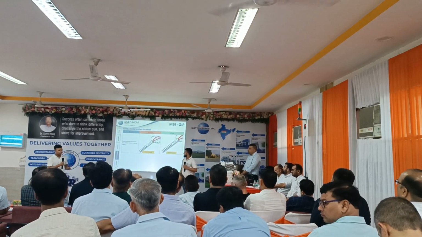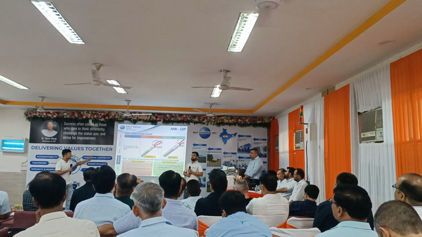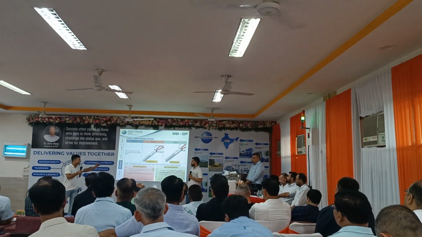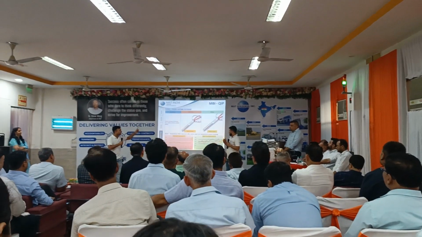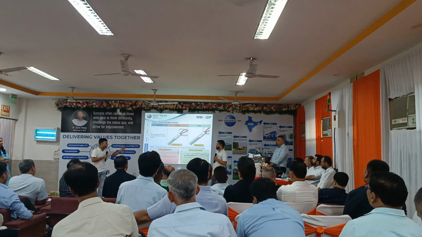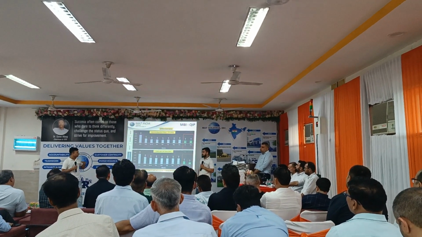To solve this problem, we increased the heater wattage from 500 watt to 800 watt. As you can see in the previous graph, when we set the temperature at 155 degrees Celsius, we got our actual temperature consistently on the lower side. After the heater wattage increased, when we set the temperature at 155 degrees Celsius, we got our actual temperature near to our set temperature. Thus our problem has been eliminated.